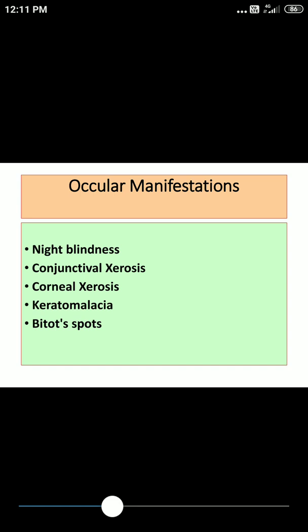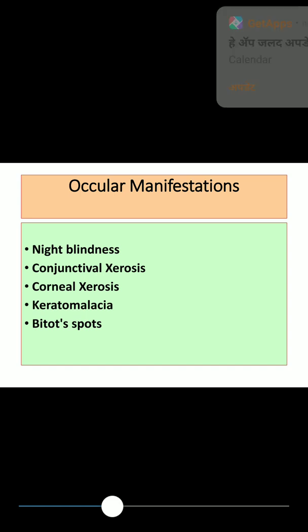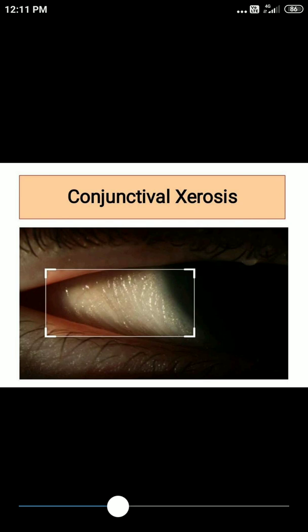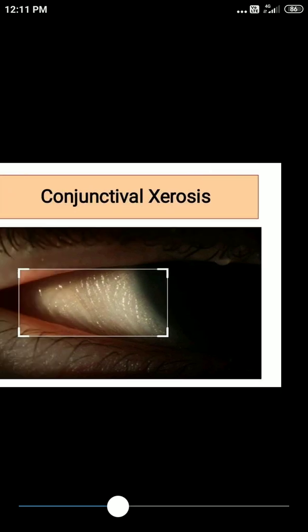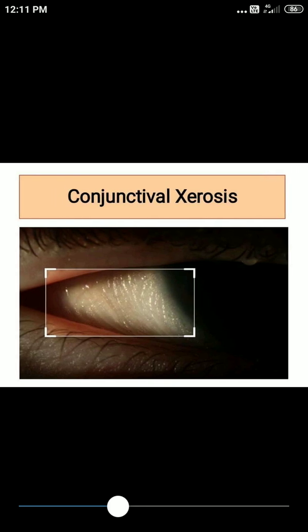It's conjunctival xerosis. What thing you are supposed to know regarding conjunctival xerosis? This is the first sign of deficiency of vitamin A. There can be corneal xerosis, keratomalacia, and whitish spots. So these are the few images that already we have seen yesterday. Conjunctival xerosis, don't forget, is the first sign whenever you are observing eyes of your patient. If it is a child, if you are suspecting deficiency of vitamin A, this is the first thing that you are supposed to notice.